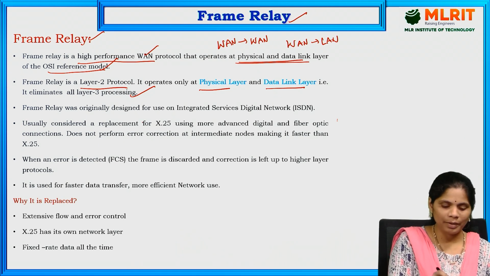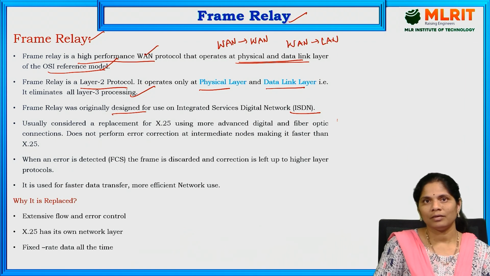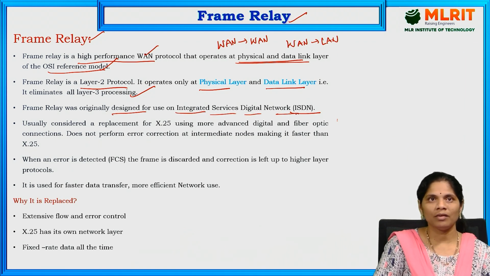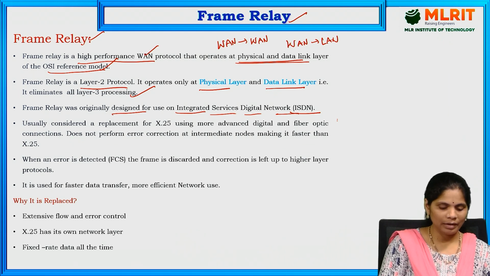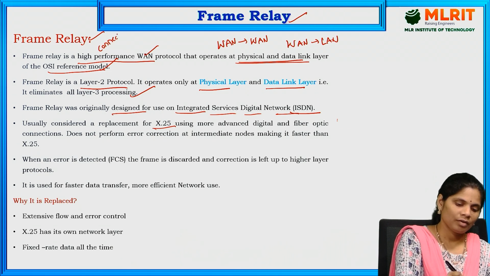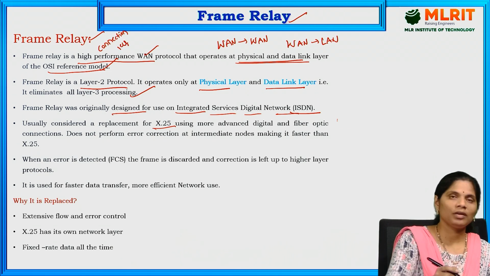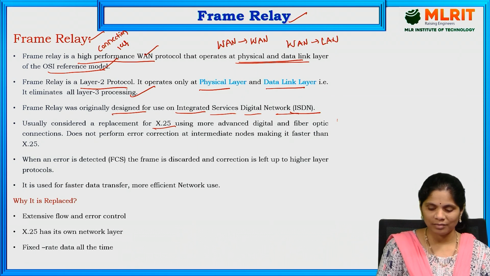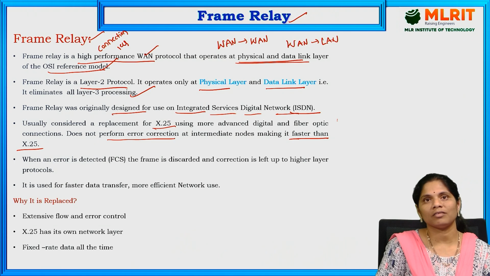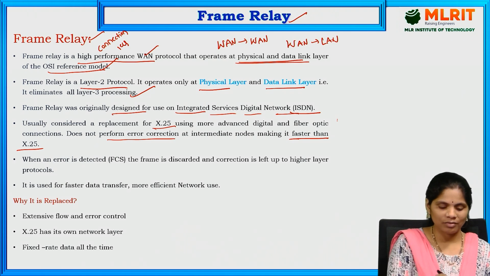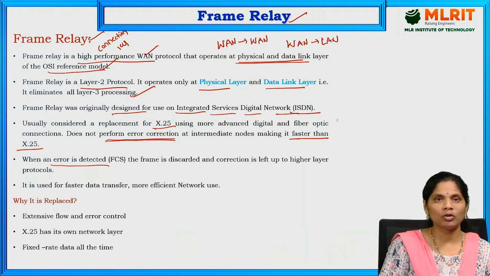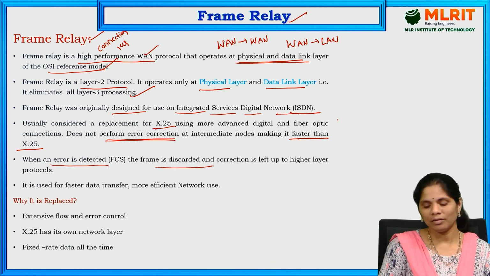And this frame relay is mainly designed for ISDN, the Integrated Services Digital Network. There we are going to use the frame relay, and mainly it is considered an improvement on X.25. Frame relay is a connectionless service, while X.25 is connection oriented. It transfers the data much faster and does not perform error correction, only detecting the error. Whenever an error is detected, the frame is discarded. It does not correct the error.